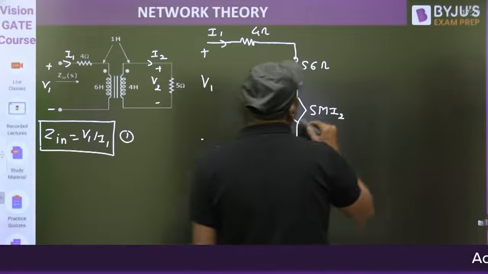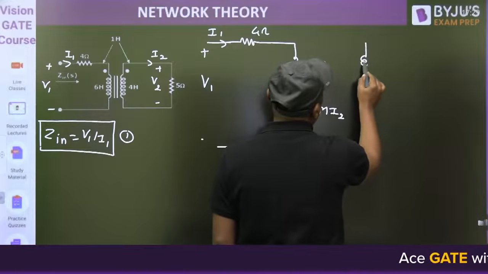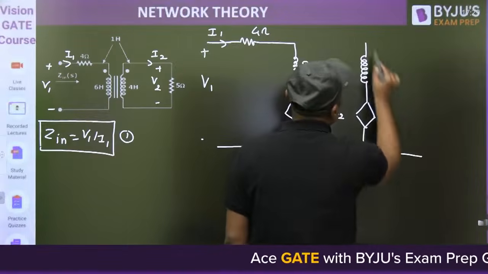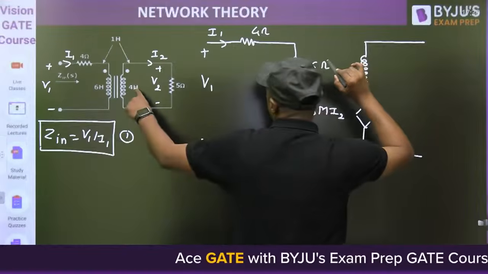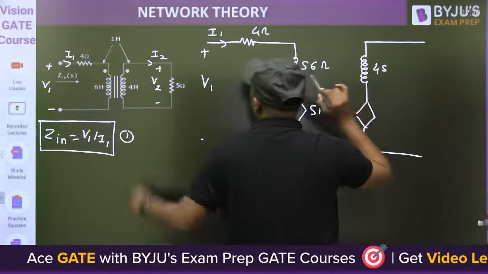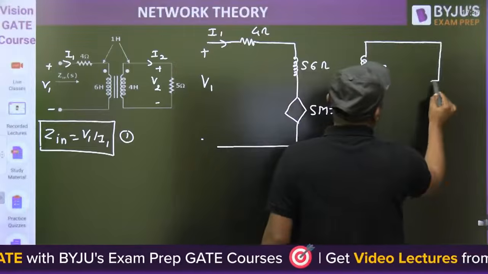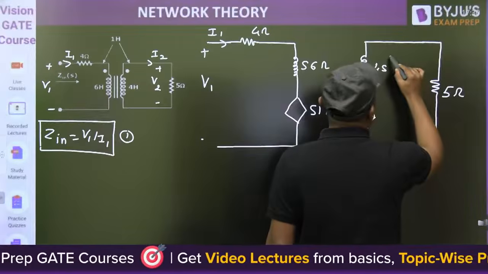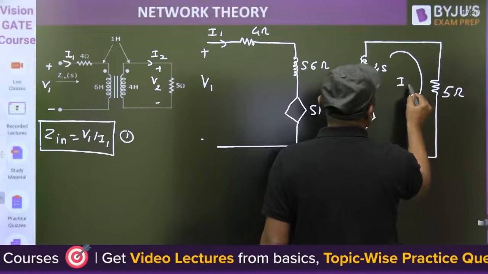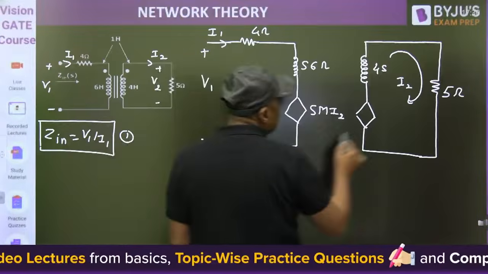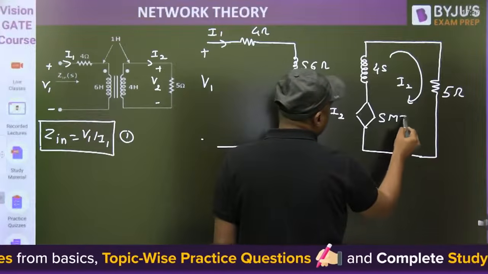SM I2. Then what about the polarity? I will just give you the idea. Second, this will become SL2. What is the SL2? 4S. And this remains 5 ohm. And then this is I2. This is I1. And then this will become SM I1.